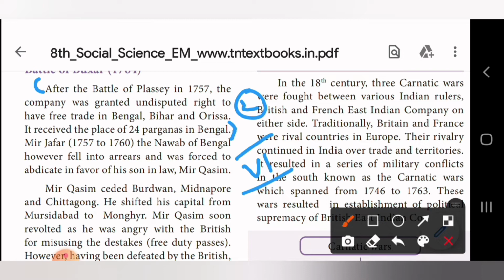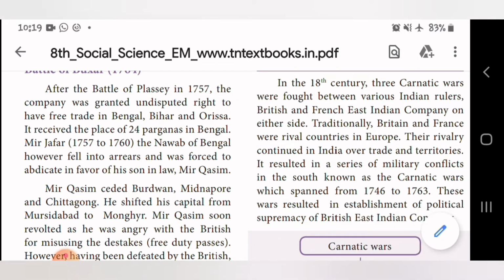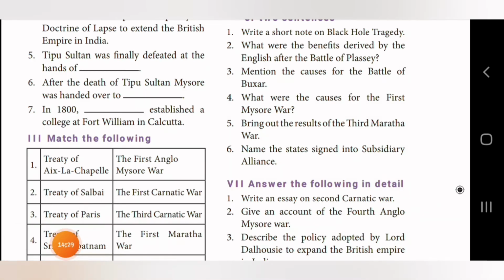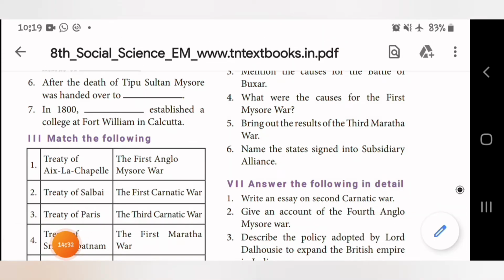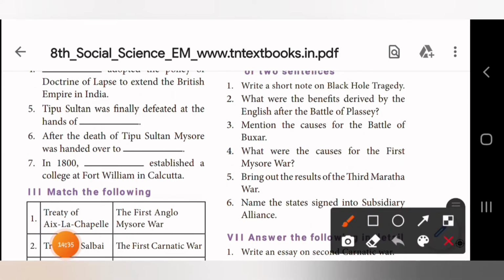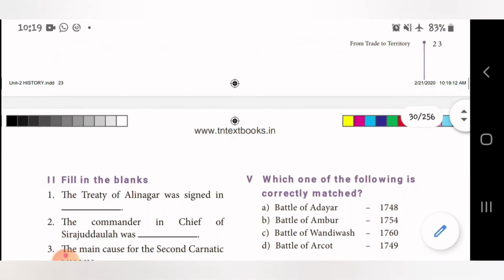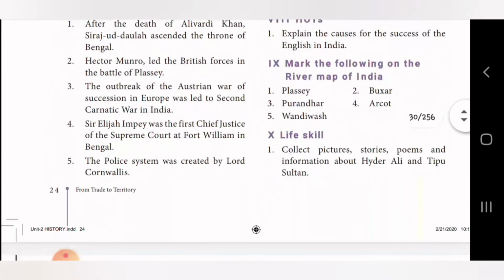Got it? Next, third question. We shall go to the third question, and third question is in page number 25. What is the third question? Mention the causes for the Battle of Buxar. Now we just completed the second question. Sorry, the third question we are going to see now is mention the causes for the Battle of Buxar. This question's answer is in page number 25. Now we shall turn to page number 25.